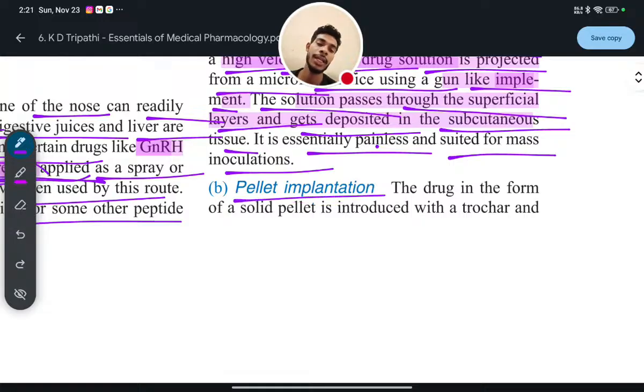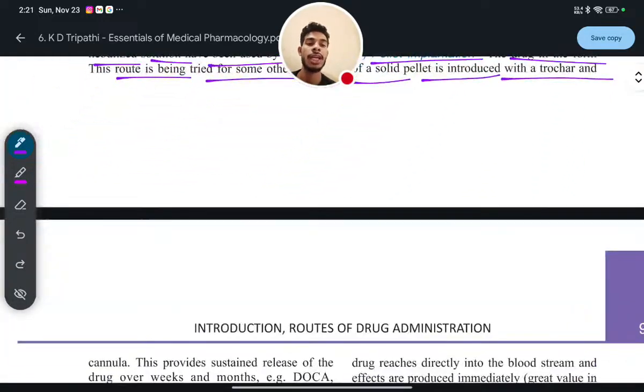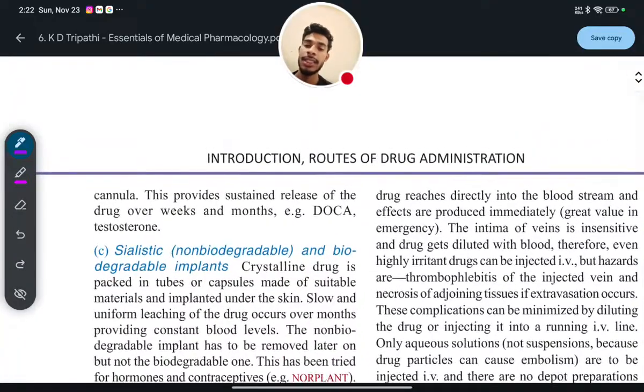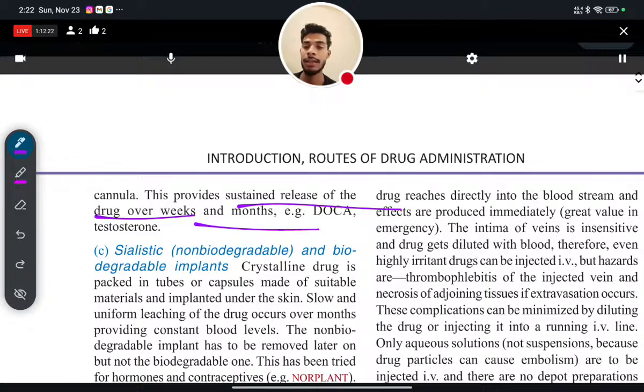Next, number two is pellet implantation. In pellet implantation, the drug in the form of a solid pellet is introduced with a trocar and cannula. This provides sustained release of the drug over weeks and months. Examples are DOCA and testosterone. This is used for hormone imbalance.